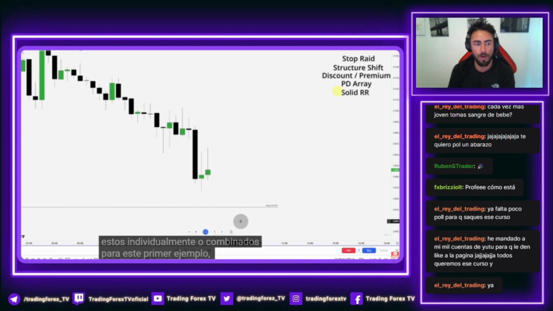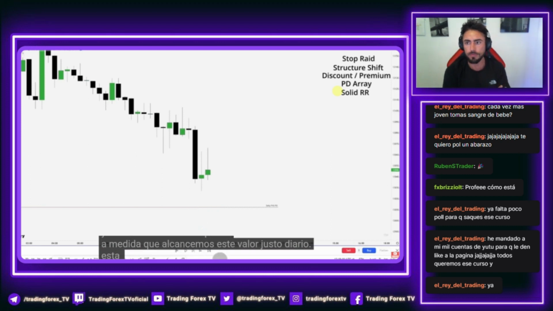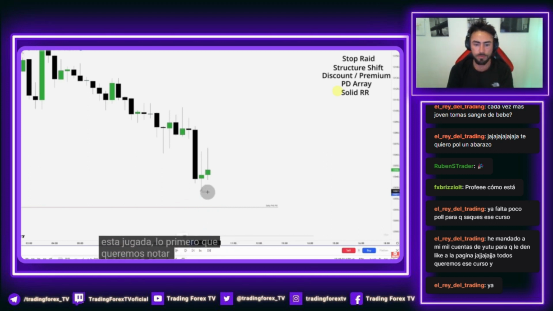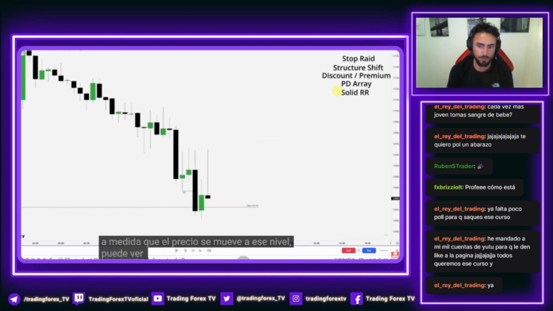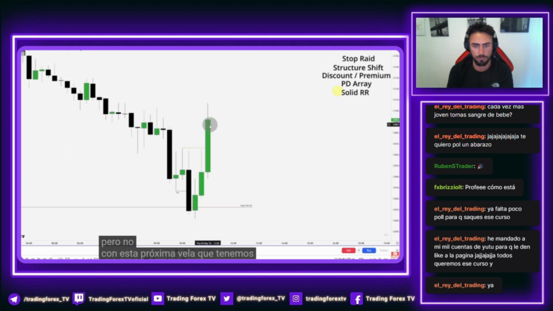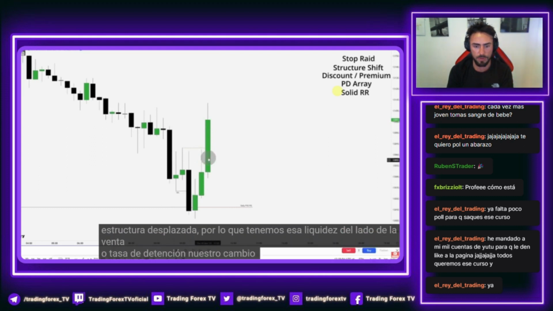For this first example, we are going to look at NASDAQ on the 15-minute chart and watch the price action as we reach this daily fair value gap fill below. So as we let this play out, the first thing we want to notice is that we have sell-side liquidity resting right here. As price moves into that level, you can see we get a nice reaction out of it. However, have we shifted structure yet? No. With this next candle, we have shifted structure. So we have that sell-side liquidity or stop raid, our shift in structure.